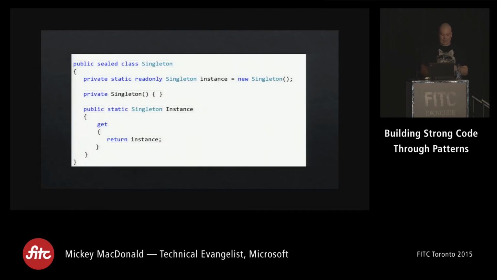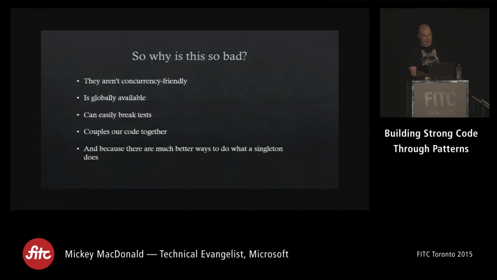So the code would look a little bit something like this. You'd have your read-only singleton, which would make sure that we're only going to have one of these, and then we'll have the private singleton, which is the actual constructor, and then our getter, right? This is a very, very simplistic way of doing it. There are many, many ways of implementing a singleton, but this one is probably the most basic. At the surface, it doesn't seem like that bad of a thing, right? Okay, it's going to stop me from creating more than one instance.